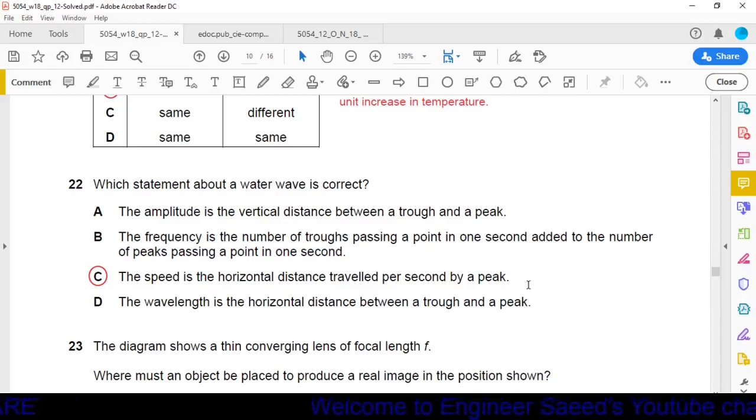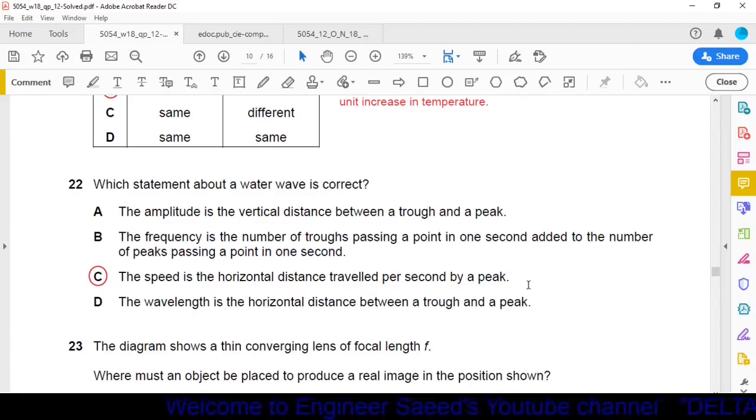Question number 22. Which statement about a water wave is correct? Option A. The amplitude is the vertical distance between a trough and a peak. No, the amplitude is the distance between mean position and the peak, or the distance from the mean position to the trough. So option A is incorrect.